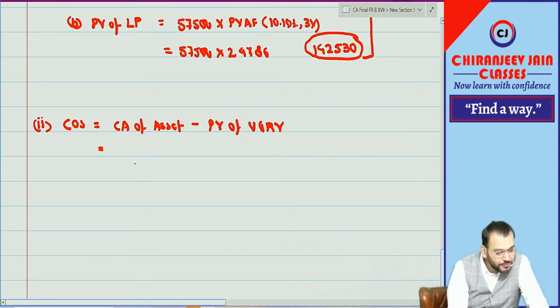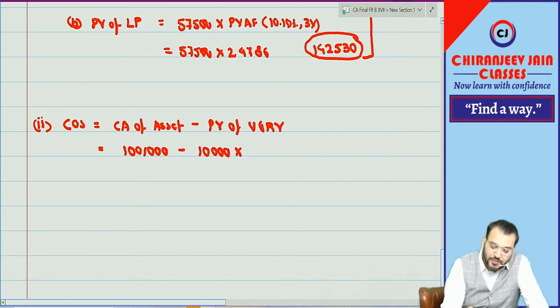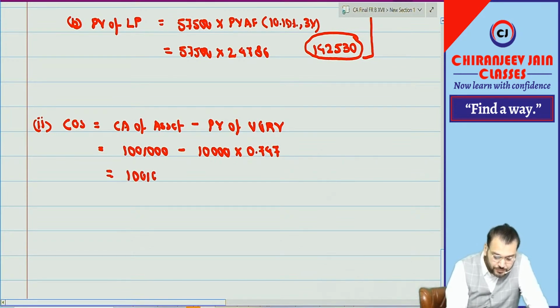How much? 1 lakh. Minus UGRV 10,000 multiplied by the present value factor at the end of the third year, 0.747. It becomes 1 lakh minus 7,470. So what is the cost of sales? 92,530. Correct?